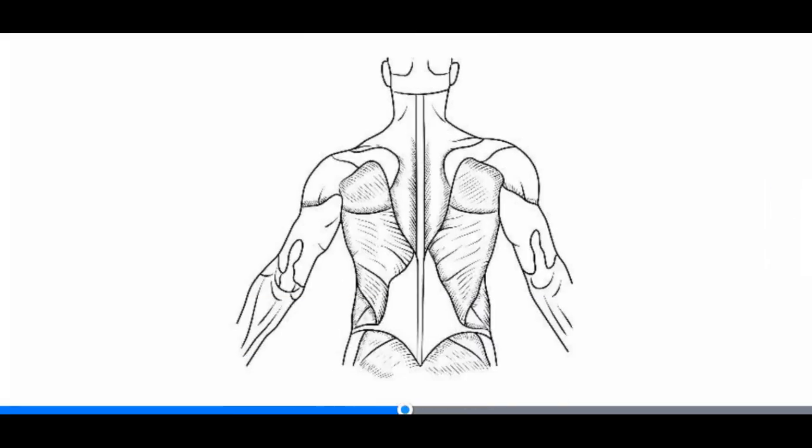The triceps brachii. The triceps brachii originate from the scapula and insert into the ulna. The triceps brachii extend the forearm at the elbow through the sagittal plane, and they also extend the arm at the shoulder.